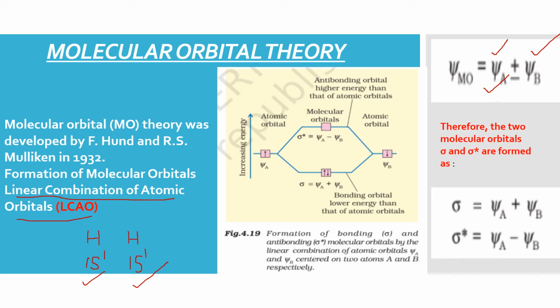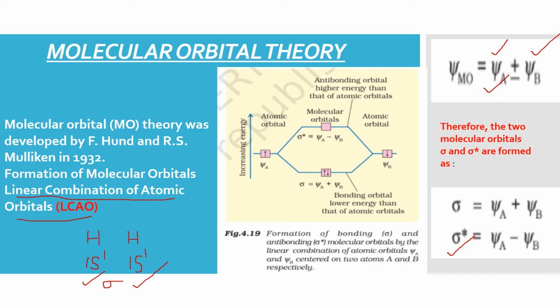If it is destructive interference, then we will say the bond formation is less likely and we represent it by sigma anti-bonding, because here 1s and 1s cannot make a pi bond, they'll be making a sigma bond only. So if the interference is taken as the destructive one, which is one of the possibilities, I'll represent it by sigma with asterisk here, that means anti-bonding.